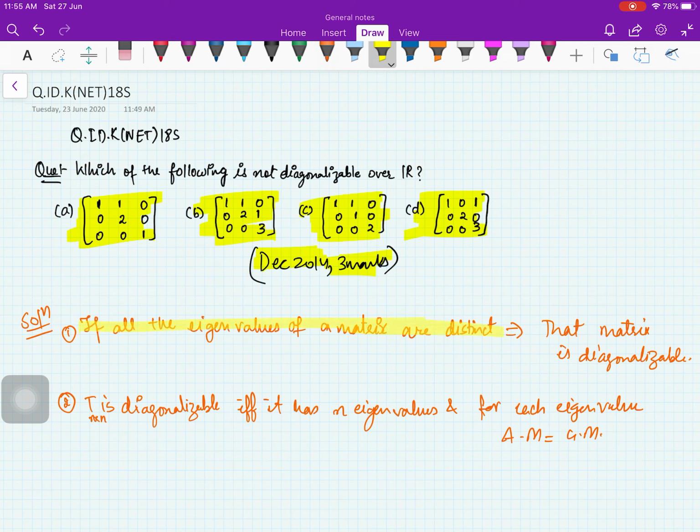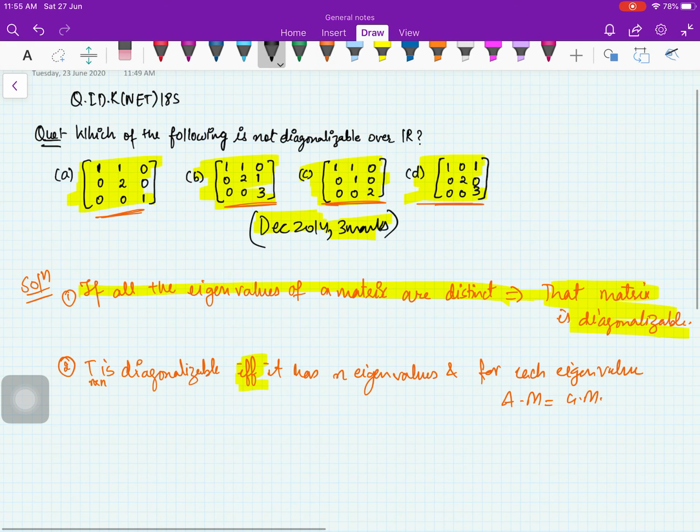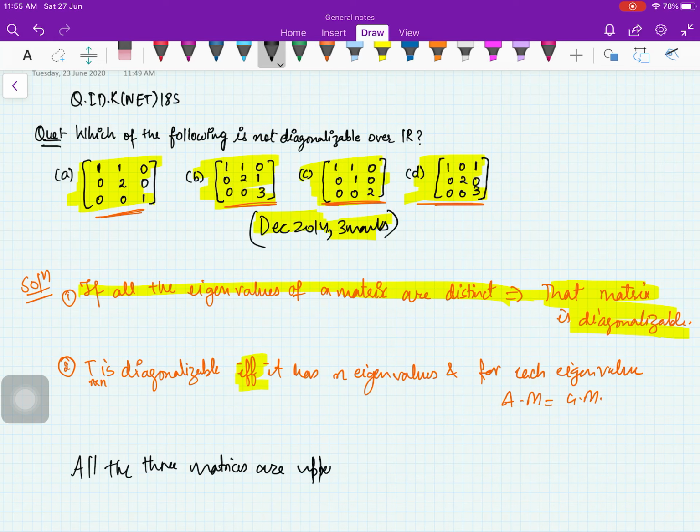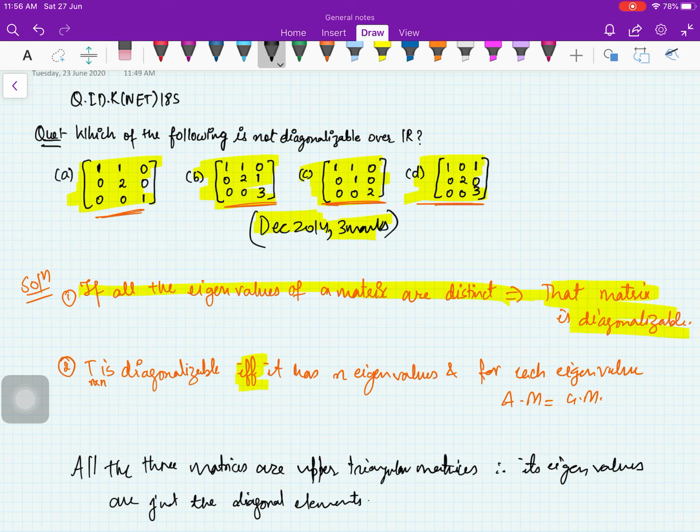Let us look at the first one. It is simple to apply, but this is one way, and the second one is a little bit hard to apply, but this is two way, if and only if. Now if you look at these matrices, all the three matrices are upper triangular matrices. Therefore its eigenvalues are just the diagonal elements. This you know, right?